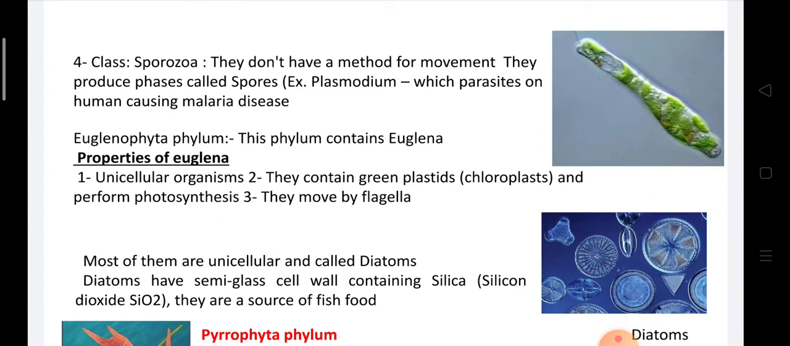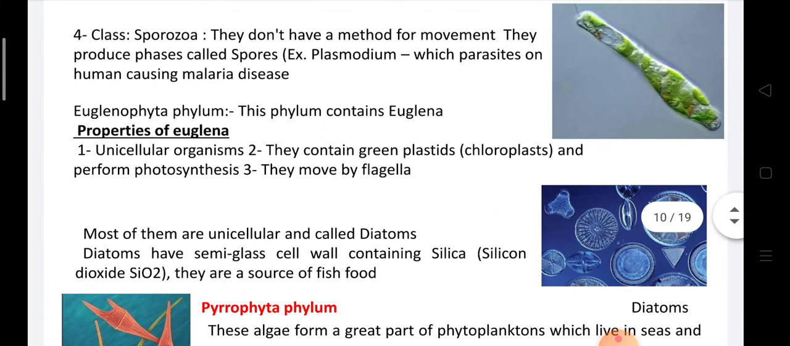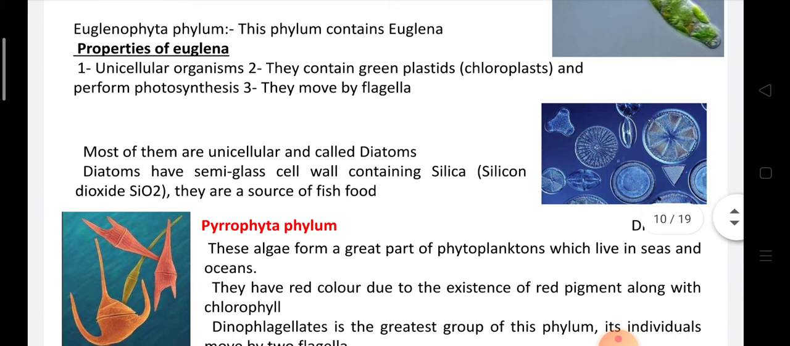Euglenophyta phylum is phylum number 5, or phylum number 2, I'm sorry. This phylum contains Euglena. Euglena are unicellular organisms, contain green plastids, and can perform the photosynthesis process, so they are autotrophic organisms. Most of them are unicellular and move by flagella.